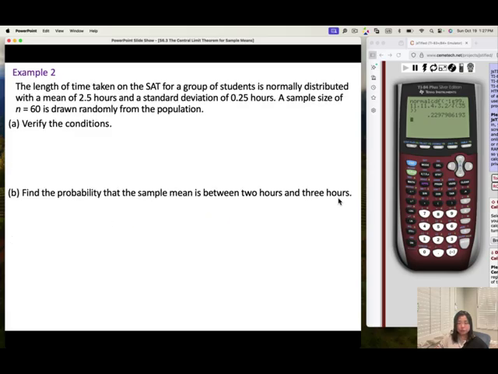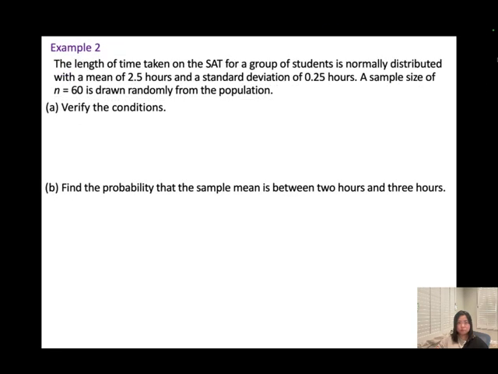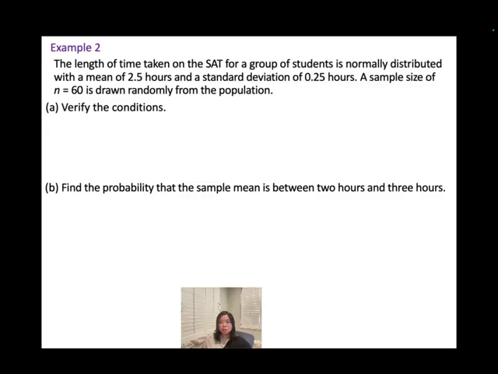Okay, example 2. The length of time taken on the SAT for a group of students is normally distributed with the mean of 2.5 hours and a standard deviation of 0.25 hours. A sample size of n equal to 60 is drawn randomly from the population.